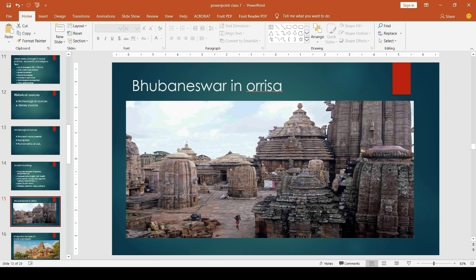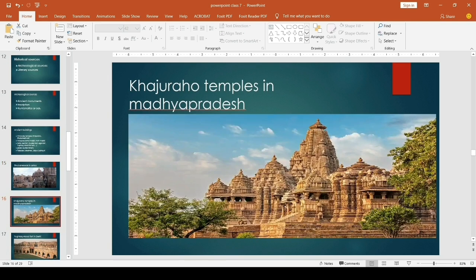In which period this temple was constructed, or during the construction time who was the ruler. So like that we can study our past through these buildings. The next is Khajuraho temples in Madhya Pradesh. Okay, so through these temples we can study about our past.